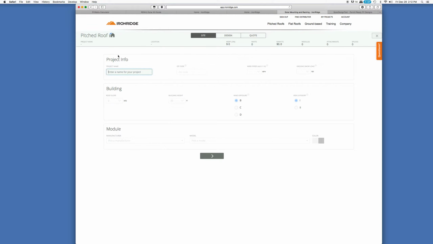And first thing we have to do is enter a new name for the project. One reason why that's important is with your login, it will actually keep track and save your project. You can also create multiple projects. So maybe you're not sure exactly what you want to do yet. You can design more than one project and have some variation between the two to help you decide what it is you want to do exactly.